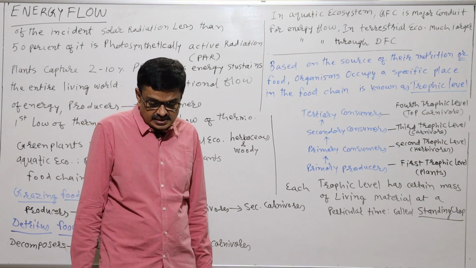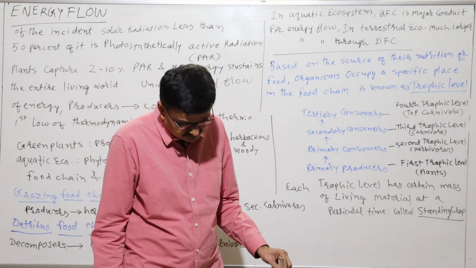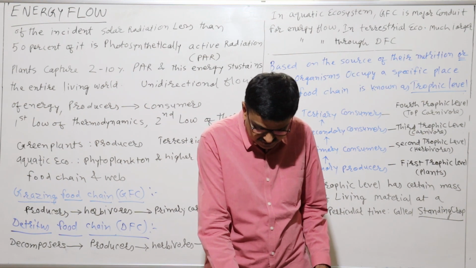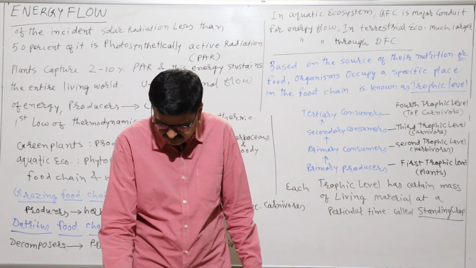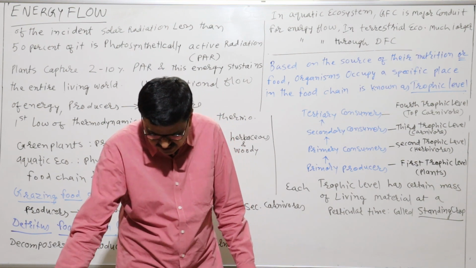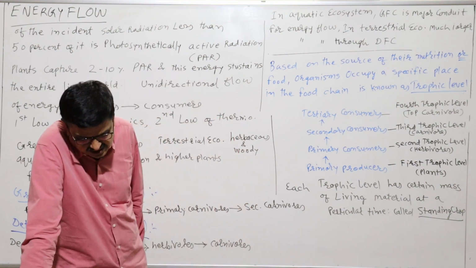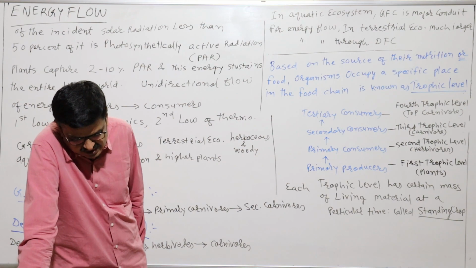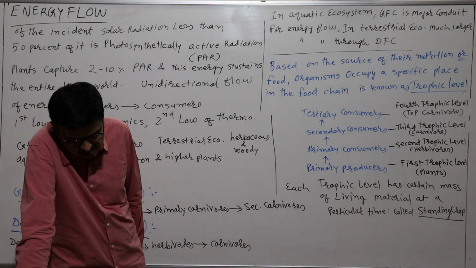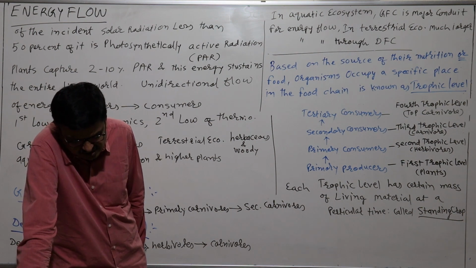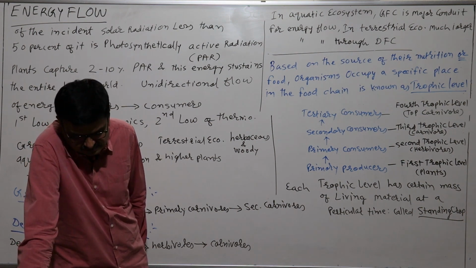Okay. Then the detritus food chain may be connected with the grazing food chain at some levels. That is why some organisms of the DFC are prey to the GFC.